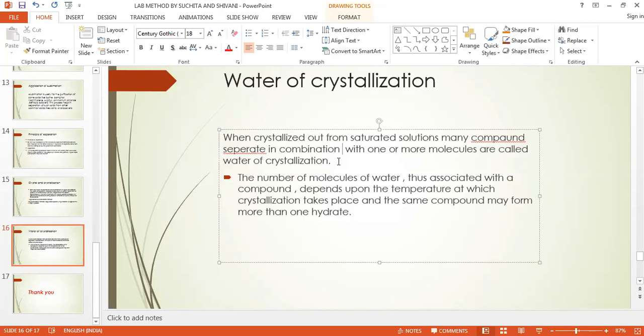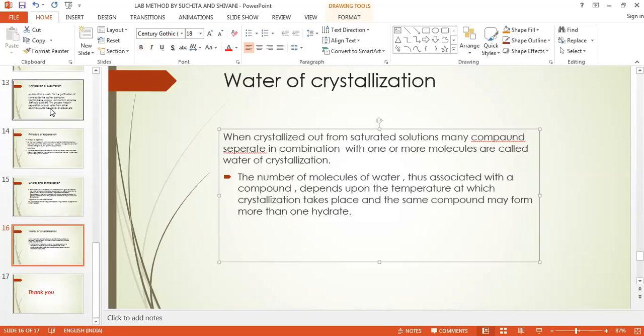Now, how do we do this? The water of crystallization is a method we are not using in our lab, but generally we only use crystallization of saccharum lactis. This is about crystallization, sublimation, sedimentation, decantation, and filtration. So these are certain laboratory methods.